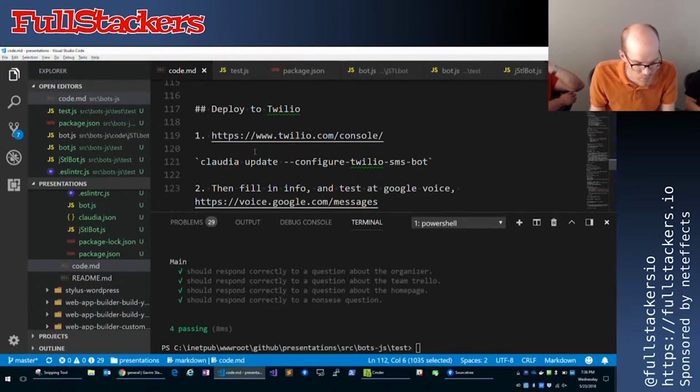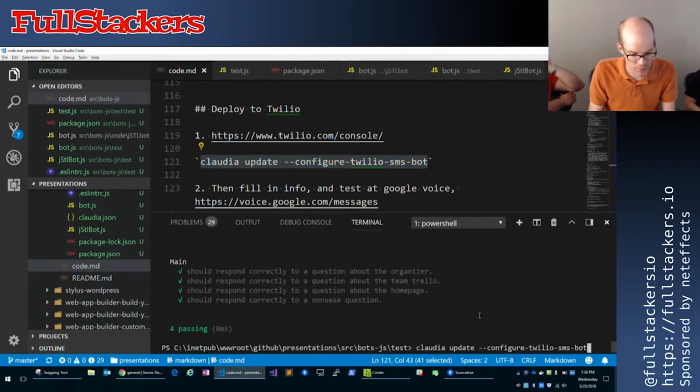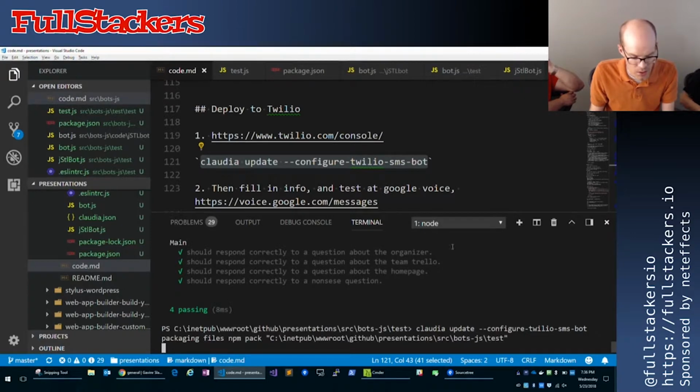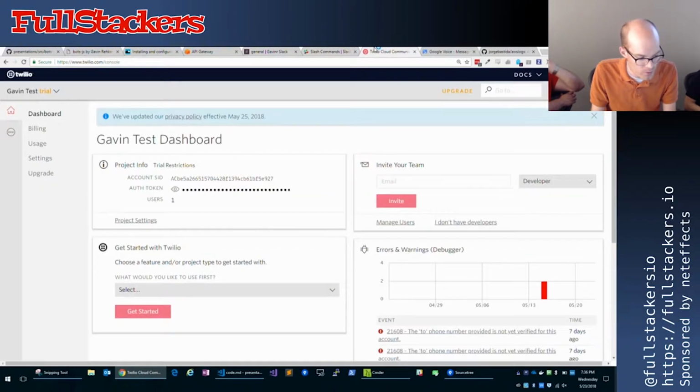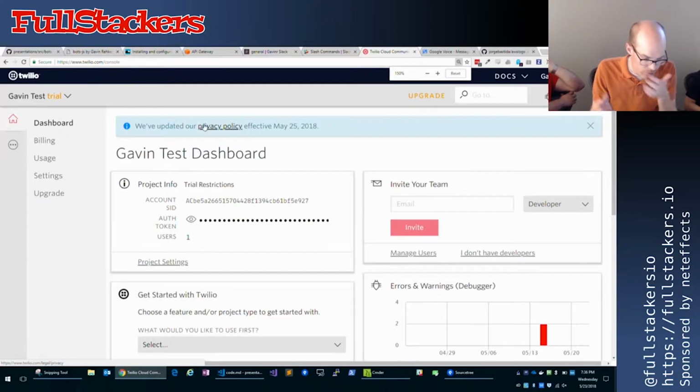So it's great. Like before, I'm going to do a Claudia update and --configure-twilio-sms-bot. So I'll run that. And while it's running in the background, that's going to take a few seconds. So let me pop over to Twilio and show you what we've got going over here. I've just created a trial account. This is free. I think they've got some sort of free tier.